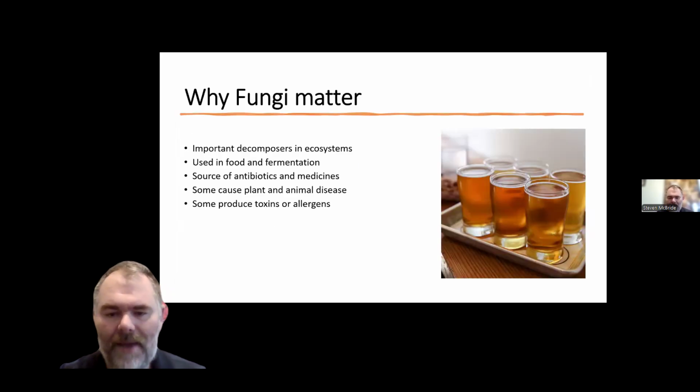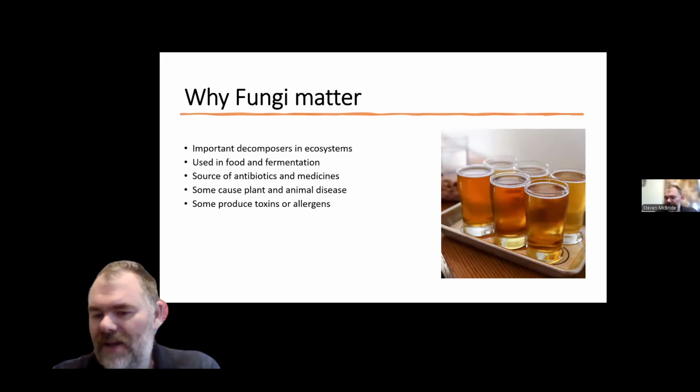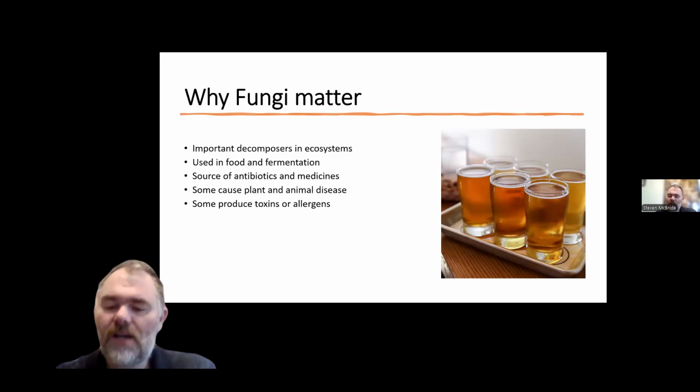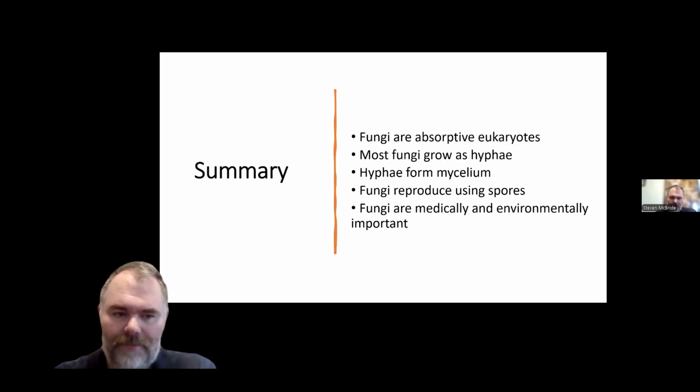Fungi have enormous impacts on ecosystems, medicine, agriculture, and everyday life. Ecologically, fungi are among the most important decomposers on Earth. They recycle nutrients by breaking down dead organic matter. Humans also use fungi in many beneficial ways. Fungi are involved in food production, fermentation, and the production of antibiotics such as penicillin. However, fungi can also cause disease. Some infect plants, while others infect humans and animals. Certain fungi produce toxins called mycotoxins or trigger allergic reactions. So fungi can be beneficial, harmful, or both, depending on the context.